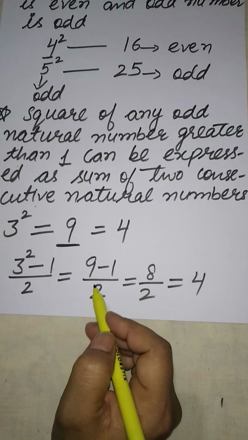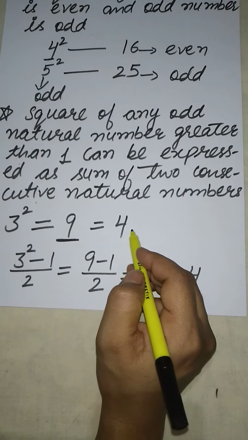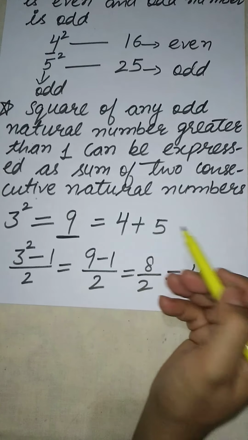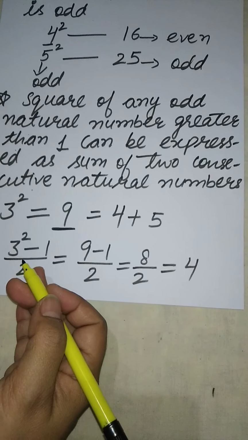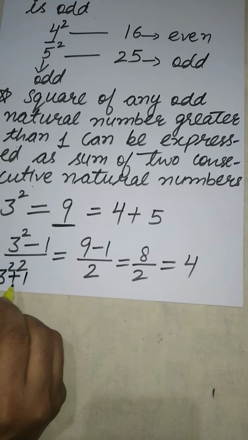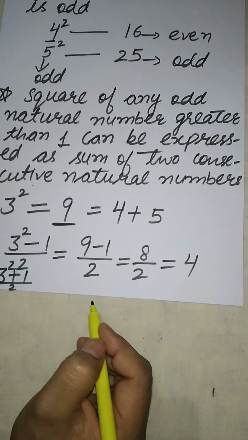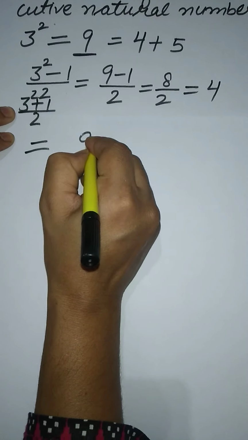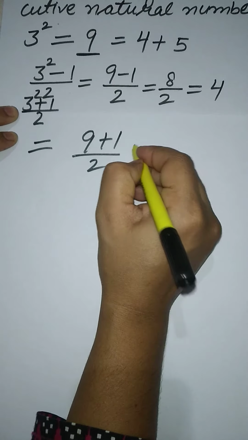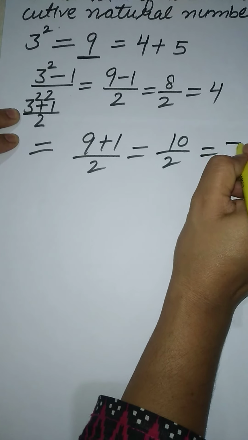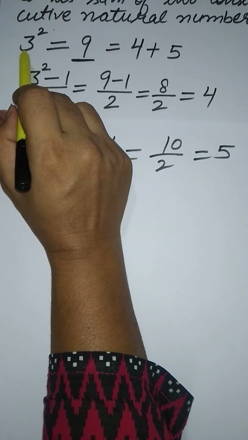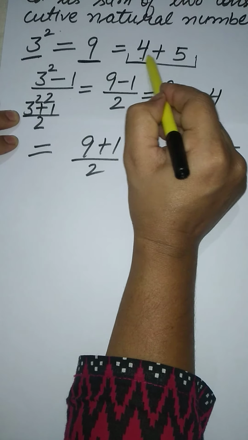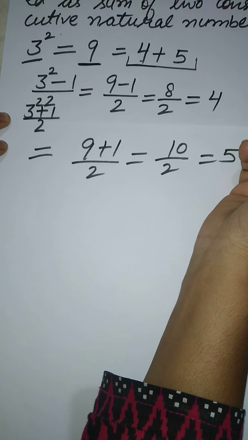And the next number, we can write as 5, the consecutive number next to 4, which is 5. Or you can also find it as the square of 3 plus 1 divided by 2, which is equal to 9 plus 1 divided by 2, that is 10 by 2, which is equal to 5. So this can be expressed as 4 plus 5, the sum of two consecutive numbers.